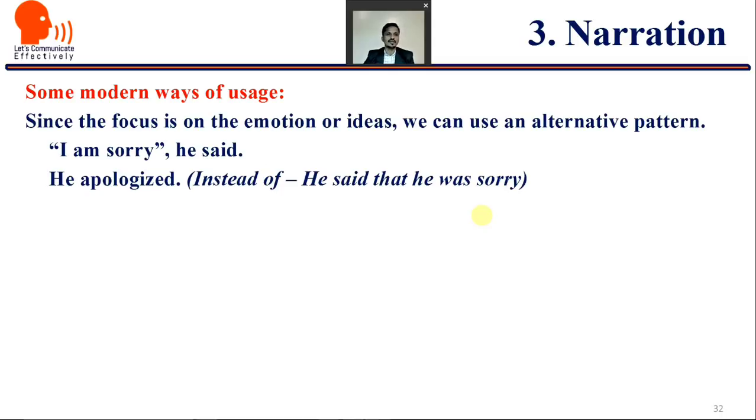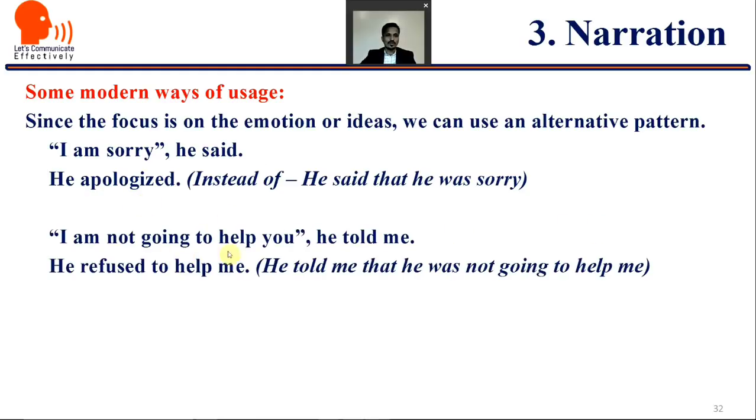So we can say he apologized, instead of saying he said that he was sorry, which looks somewhat unacceptable. "I am not going to help you," he told. So: he refused to help me. This is also okay nowadays, instead of saying he told me that he was not going to help me.